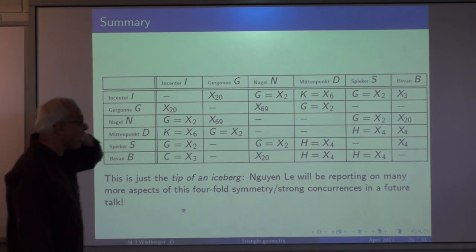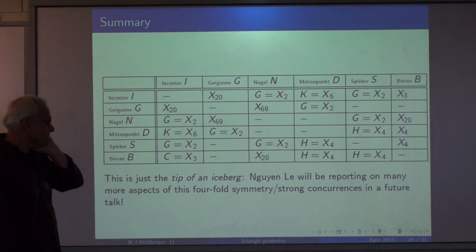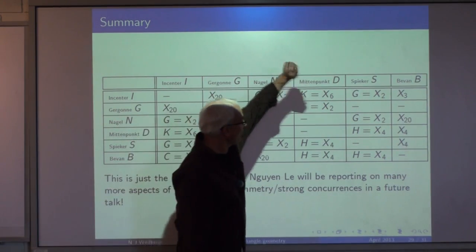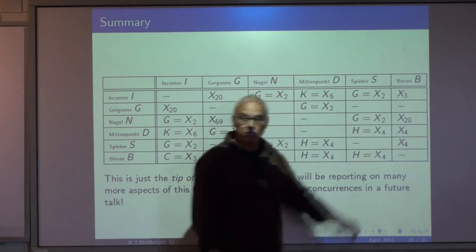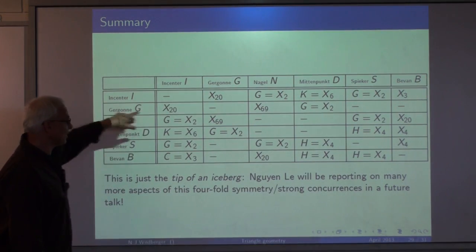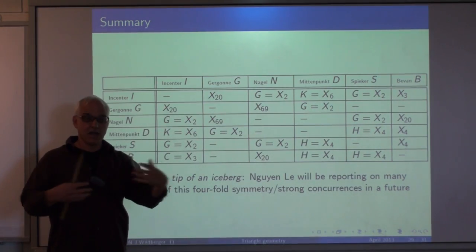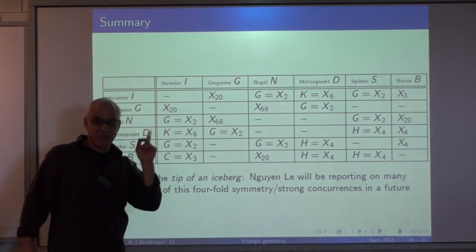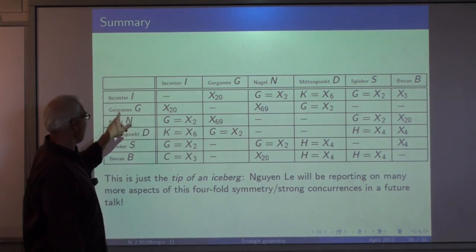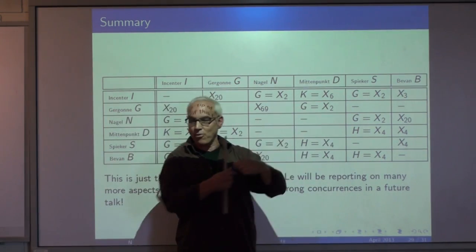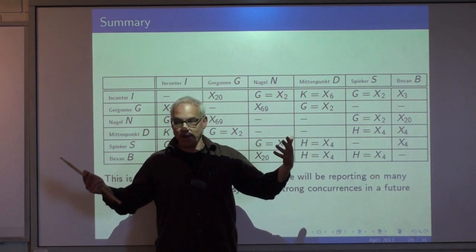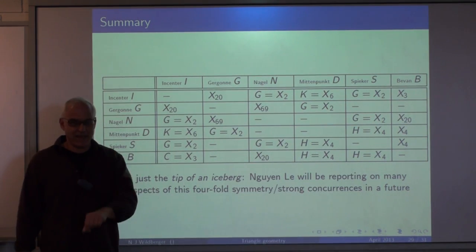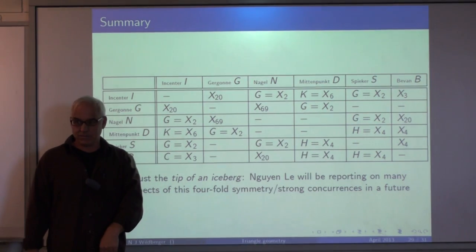Here's a summary of the strong concurrences that we found involving the incenters, Gergonne points, Nagel points, Mittenpunkt, Spieker points, which I haven't said too much about, and the Bevan points. Okay, and here they are, and so you can see where the corresponding lines meet in a fourfold way. And you see that it doesn't always happen. It's not automatic. So for example, the Gergonne and Spieker, you join those points up, you get 4 just random lines, seemingly random. So it's not just an automatic thing. It's something that requires work, case by case, to discover and to prove.